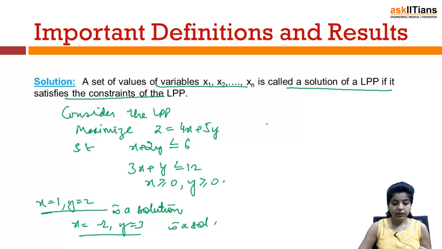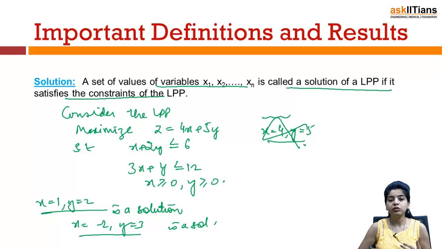Now just see, if I take any set, suppose x equal to 4 and y equal to 5, then you can see that it will not satisfy these constraints and therefore this cannot be a solution of this LPP. You can see here 4 plus 5 2s are 10, 4 plus 10 is 14, which is not less than equal to 6, and here also it becomes 12 plus 5, that is also not less than equal to 12. In fact, it might happen that you have a set which satisfies one constraint but does not satisfy another. In that case also that cannot be a solution of the LPP.